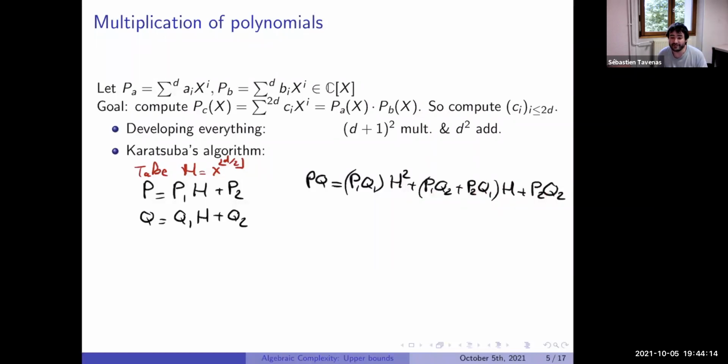And if we do it by induction, here it will still be the same bound as here. But the remark by Karatsuba is quite easy. If we want to compute that, we can compute, so here we have all the products, but we can remove some.